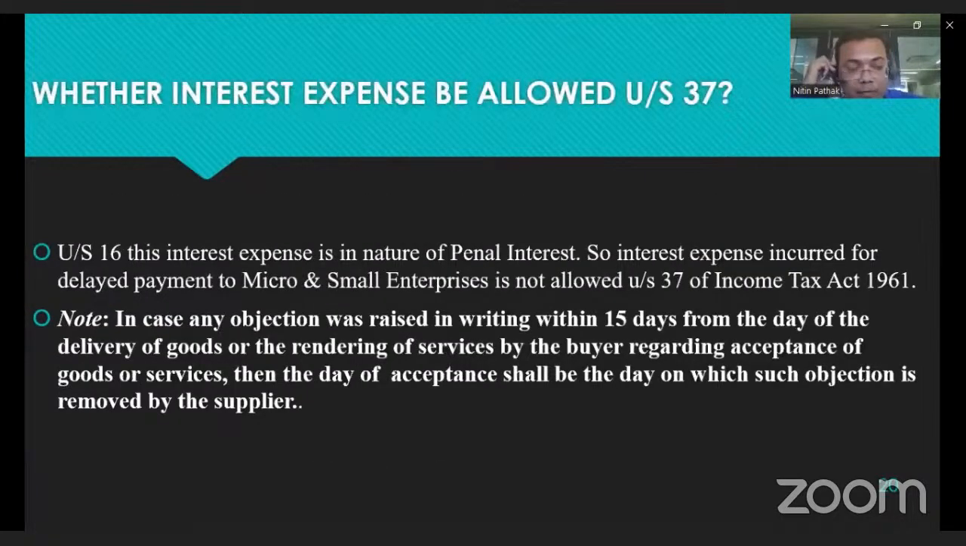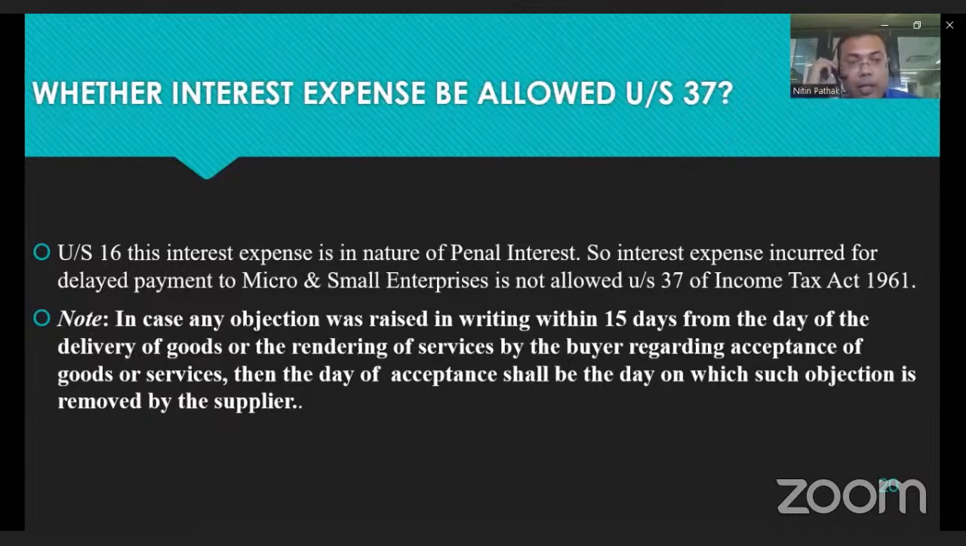And that interest will be disallowed under section 37. The buyer debits the interest expense in their P&L, but while filing the return under the head PGBP, the interest expenditure is added back to their income and they need to pay tax on that.